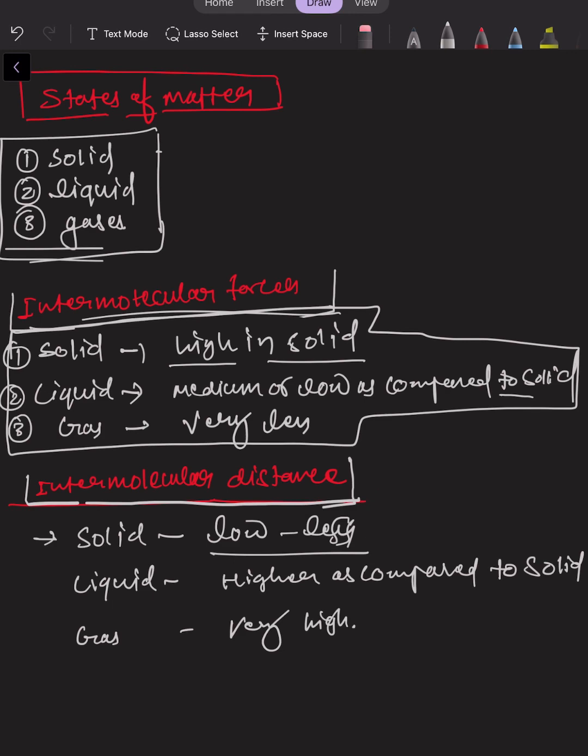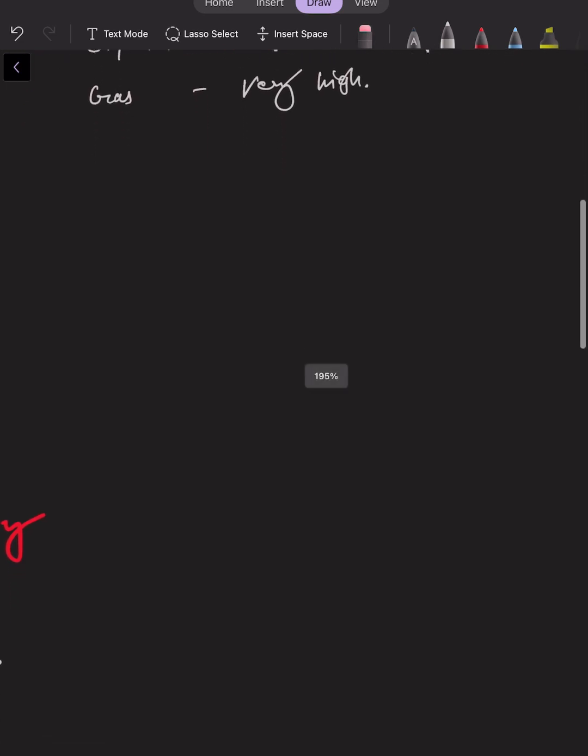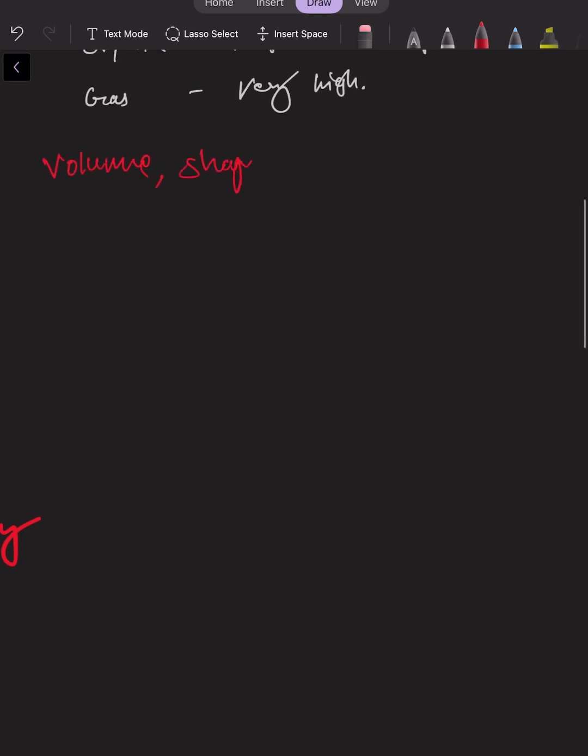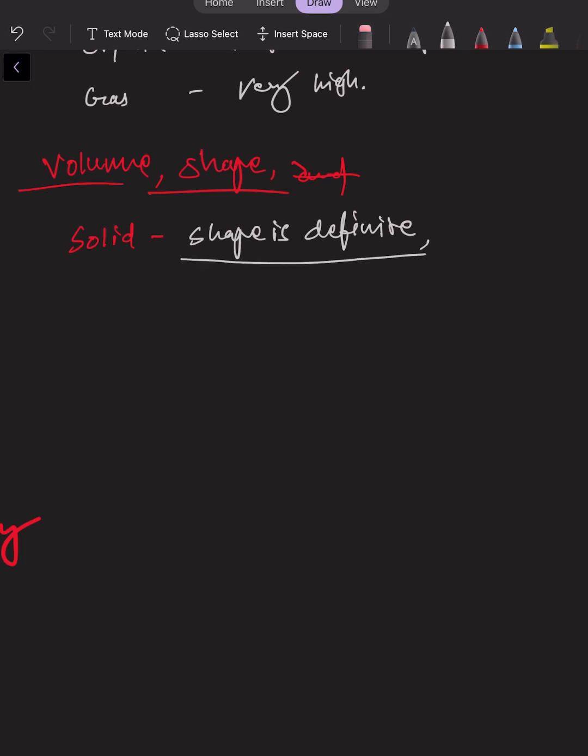So if we talk about the volume and shape, what can we see here? Volume and shape, right? So in case of solid, as the atoms are arranged compactly, the shape is very rigid. The shape is definite, and the volume of the solid is also definite, right?